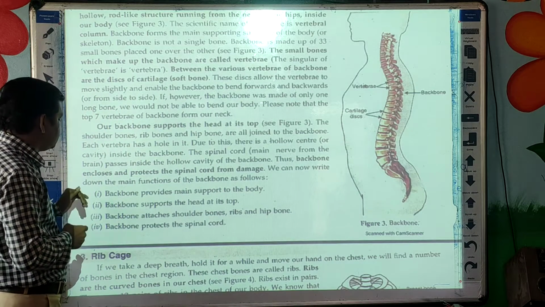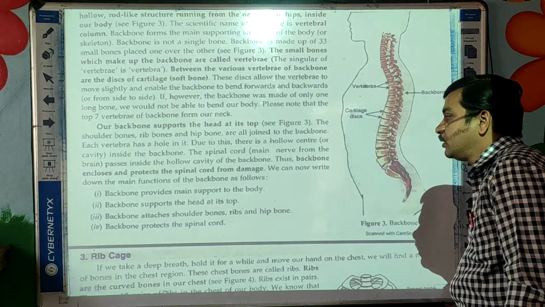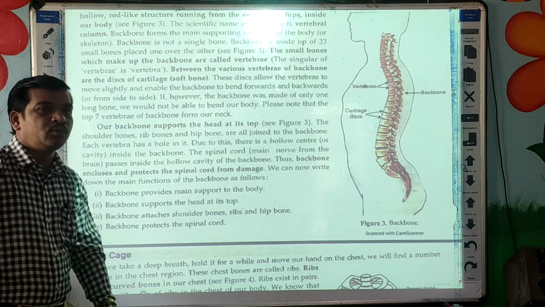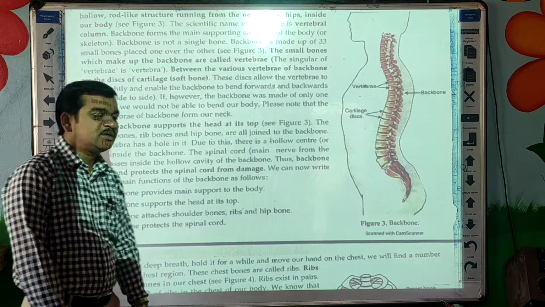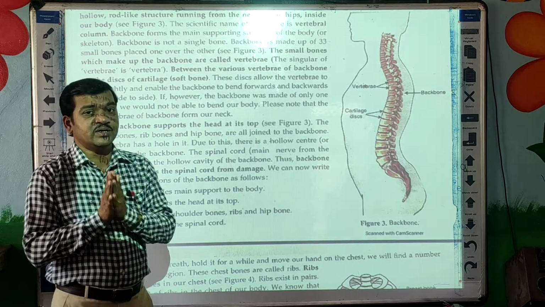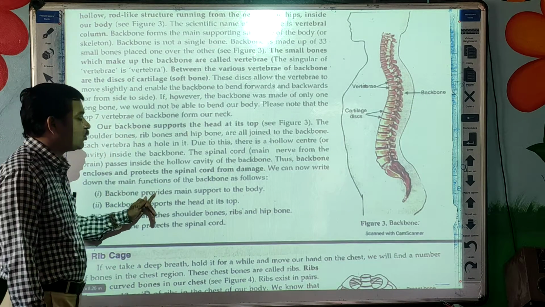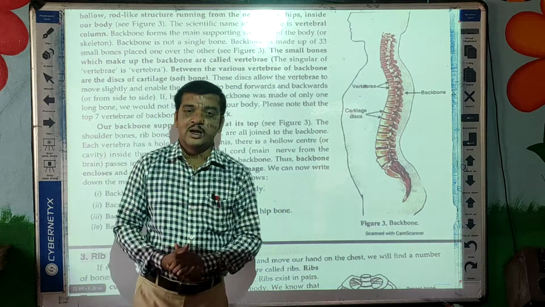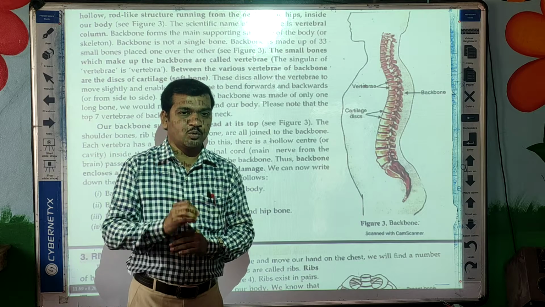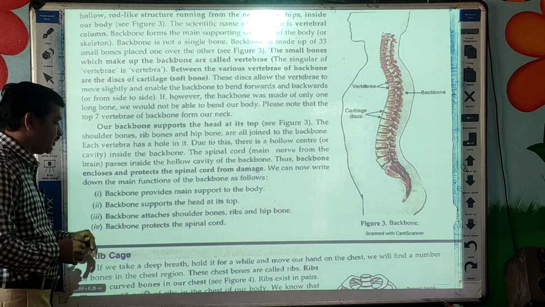Now we will see the functions of the backbone. What are the functions of the backbone? Why is it very important? First function. See students, you have to prepare the functions very properly. First function, backbone provides main support to the body.